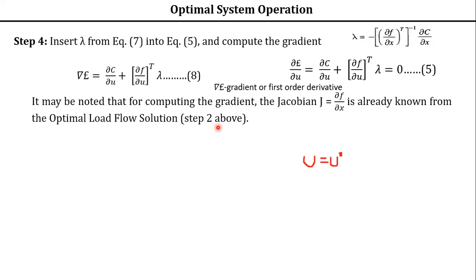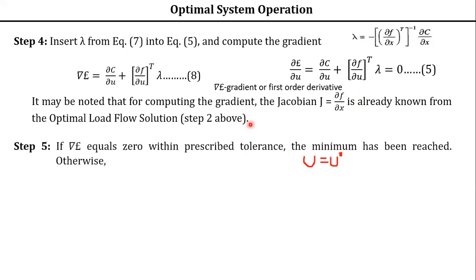You have performed a load flow solution using the NR method. That means you got a solution by the NR method. The solution is already available, which means in the NR method the Jacobian elements are available. So you know that one. J is known to you. Dou f by dou x is already known from your step 2. Okay, hope you are following these steps.